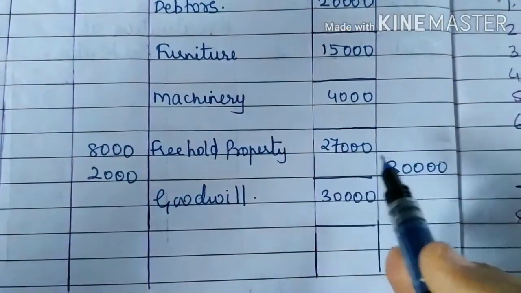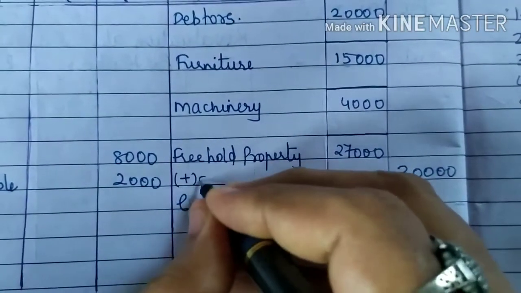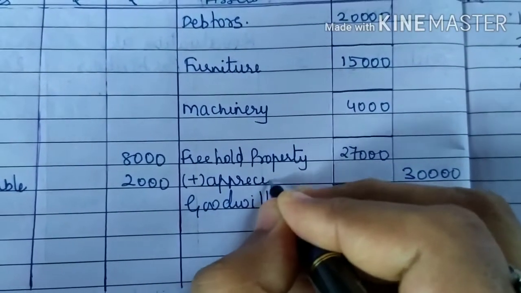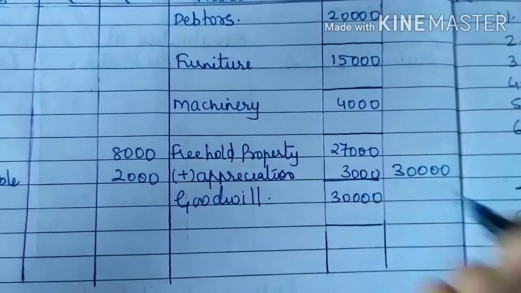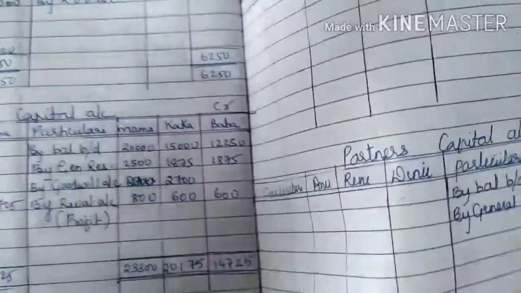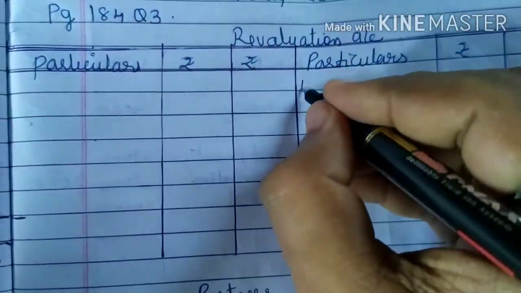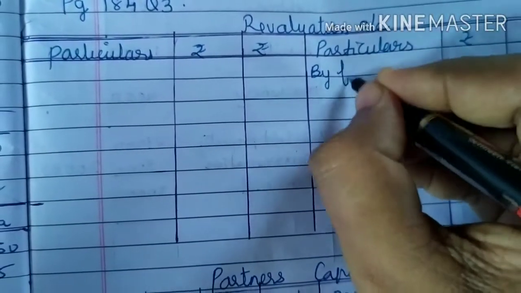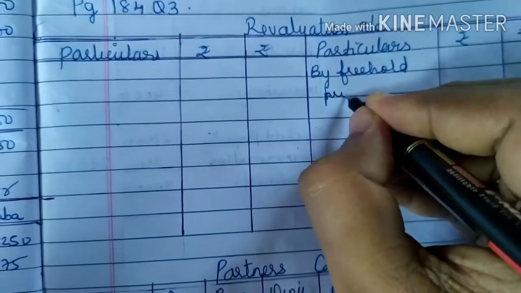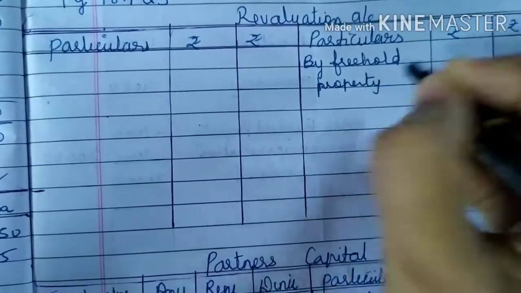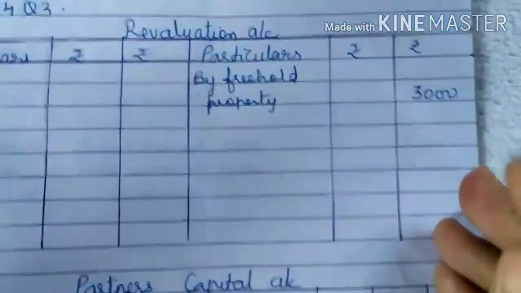पहले 27,000 था, अभी 30,000 हुआ है, तो वैल्यू बढ़ गया है, तो it is appreciation. 3,000 से बढ़ गया है appreciation. So appreciation यानी वैल्यू बढ़ गया है. So we write on revaluation account credit side by freehold property 3,000.